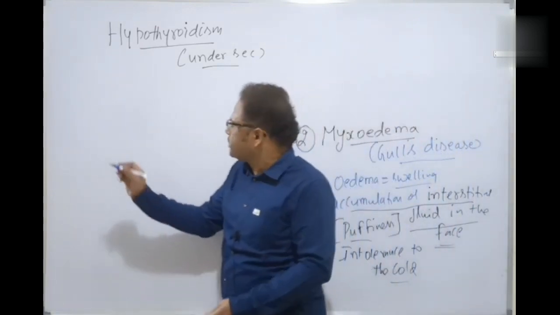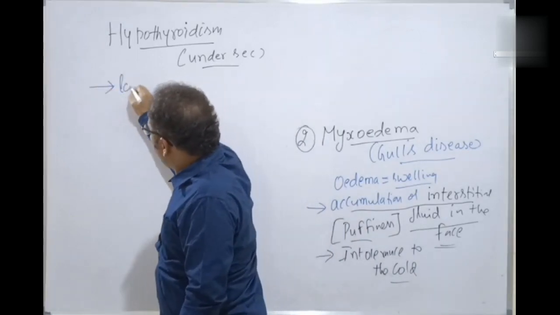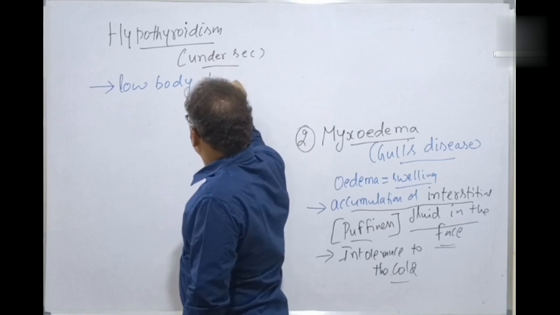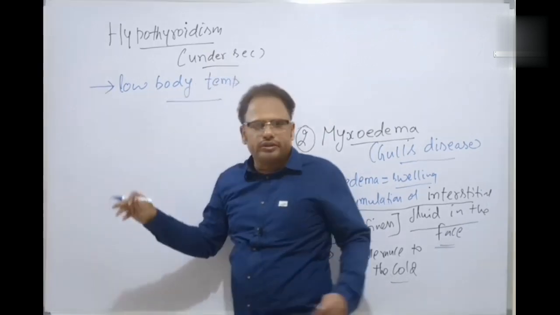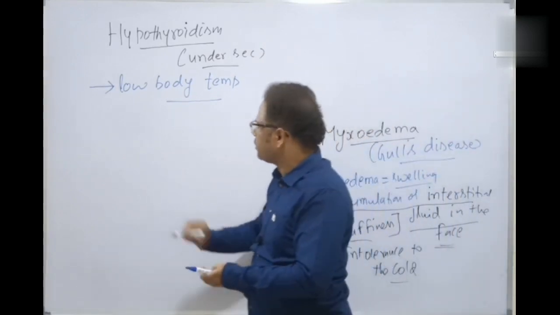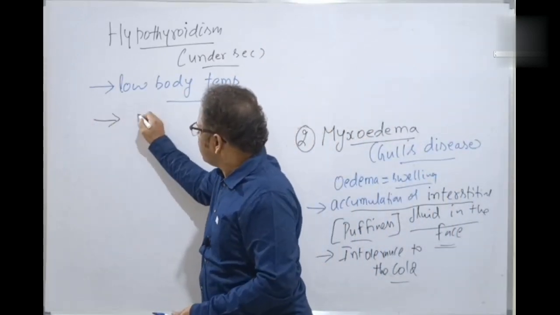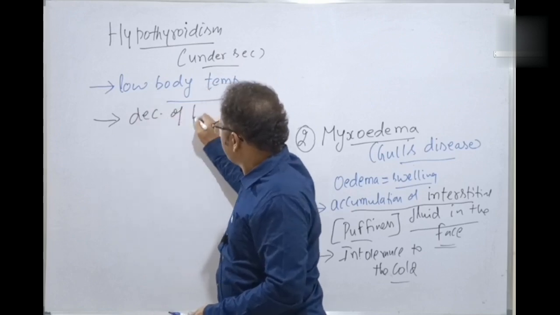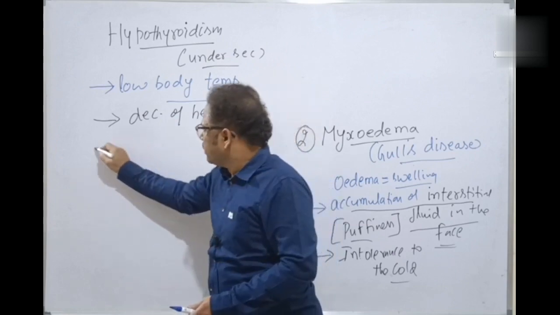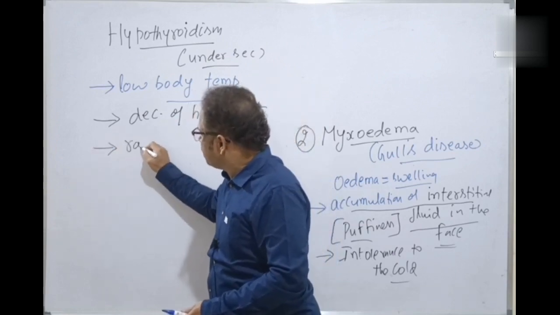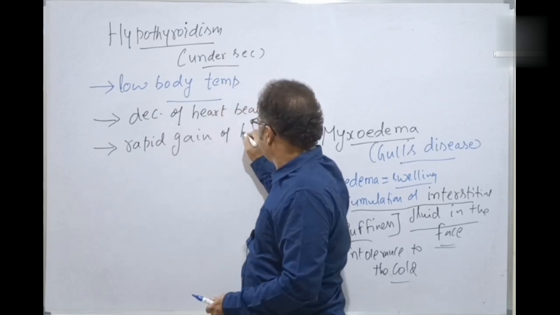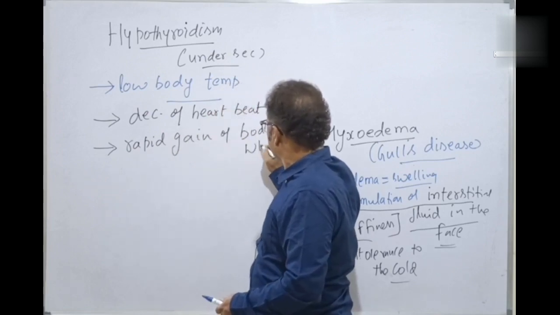And next one is low body temperature. The patient also observes the low body temperature. The body temperature is always low. That's why there is a severe intolerance to the cold. Next one, decrease of heartbeat. Okay. Next one is rapid gain of weight. Rapid gain of body weight, etc.